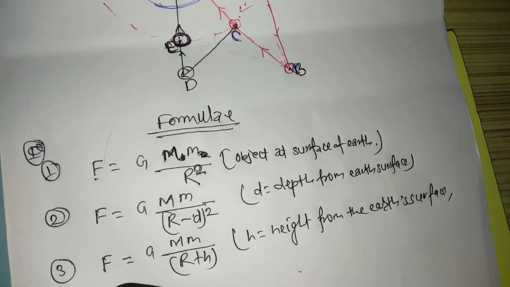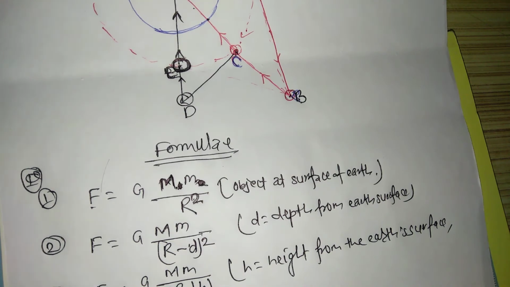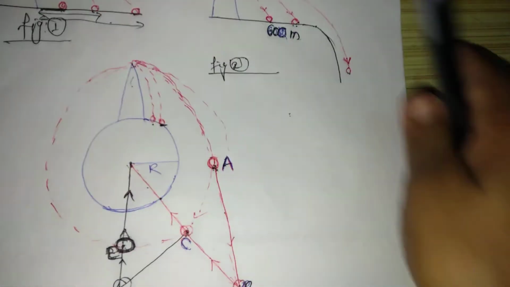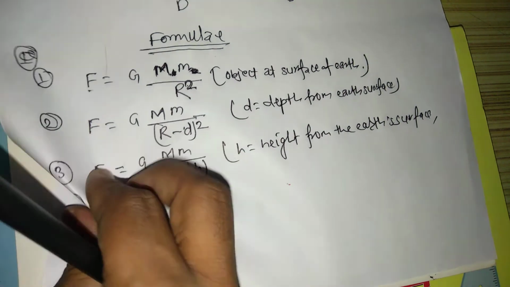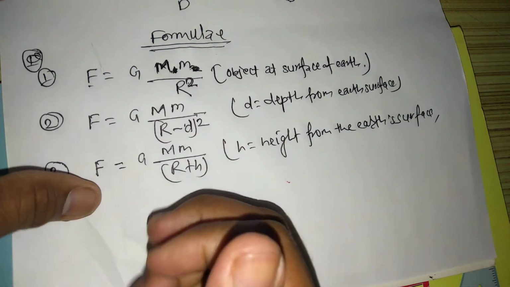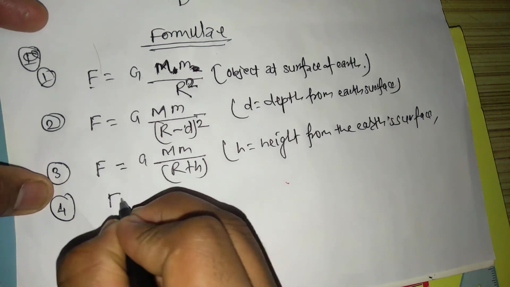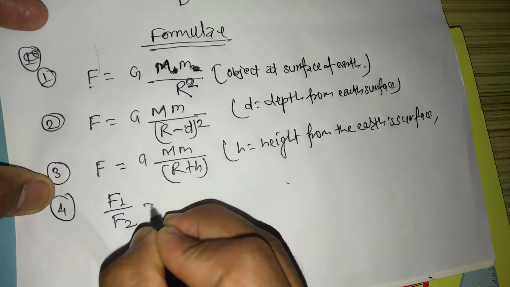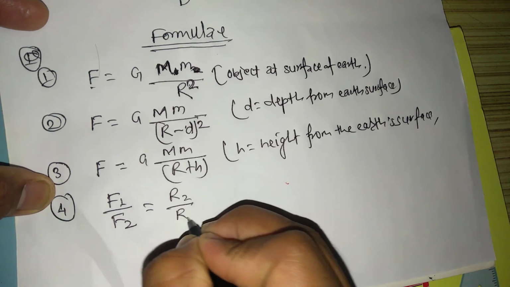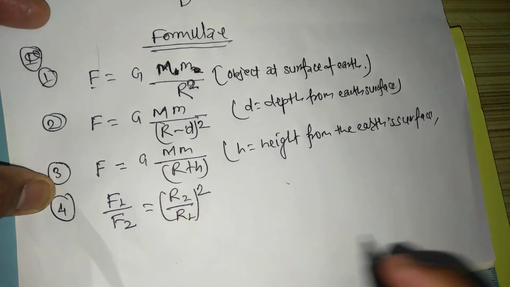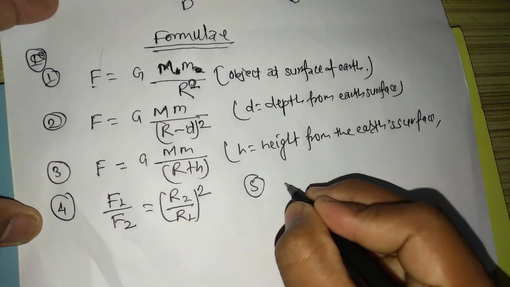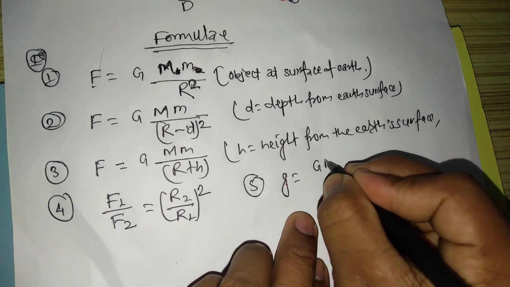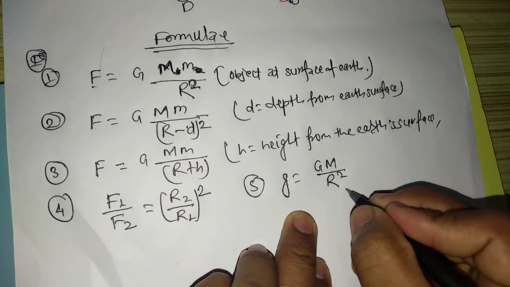And the fourth one, F1 by F2 is equal to R2 square by R1 square. And fifth, g is equal to GM by R square at the surface of the earth.